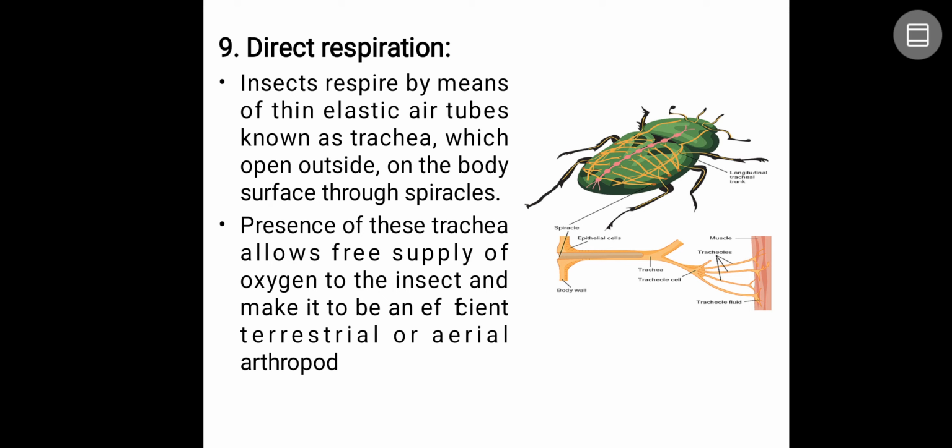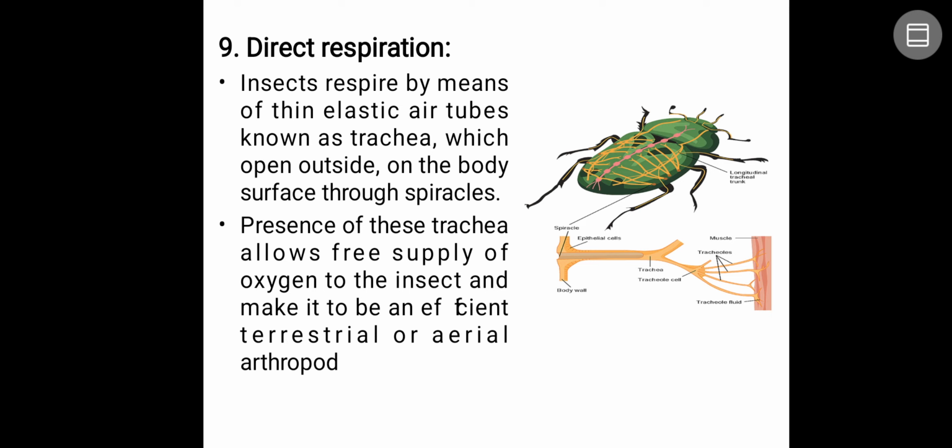Next, direct respiration. We human beings or any other organisms have a nose for the sake of respiration. Through the nose, air enters through the trachea and finally to the lungs and all. But in the case of insects, they have many spiracles throughout the body. Usually, in a typical insect, 10 will be there: 2 pairs on thoracic segments and 8 on abdominal segments.